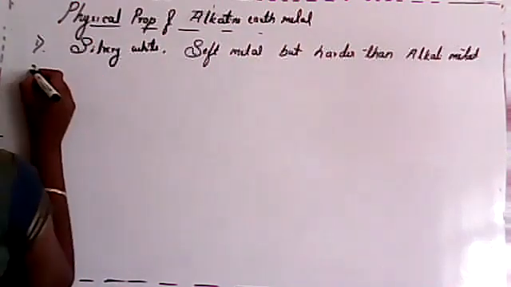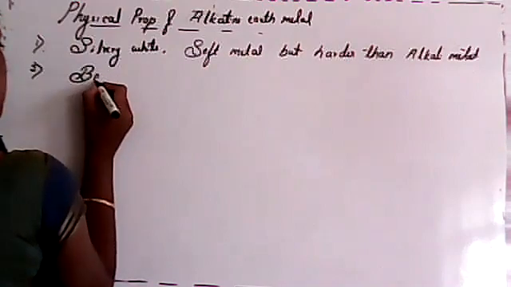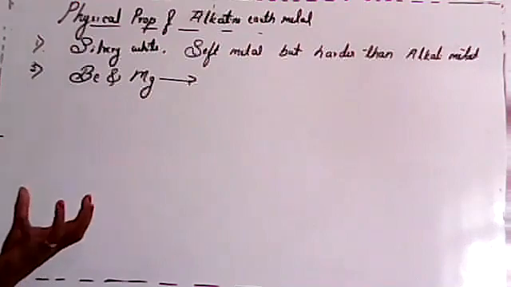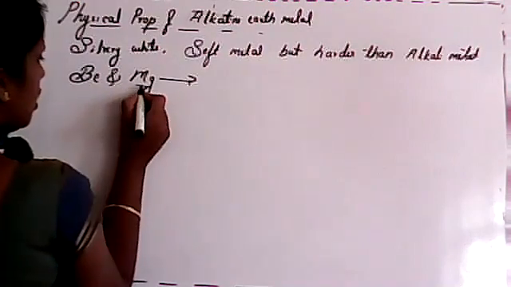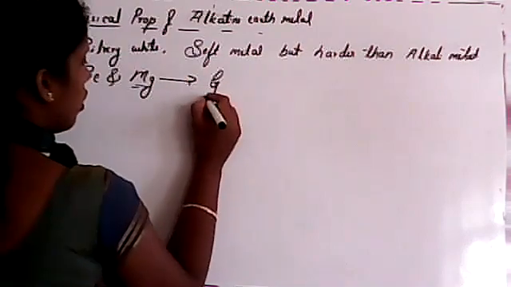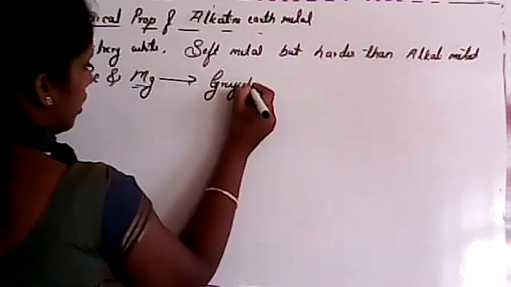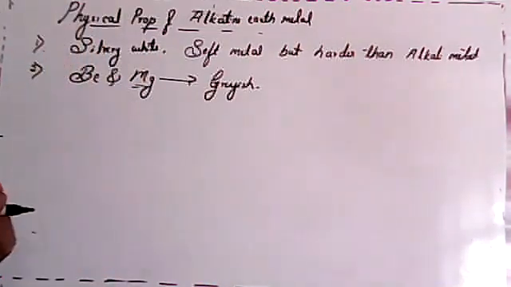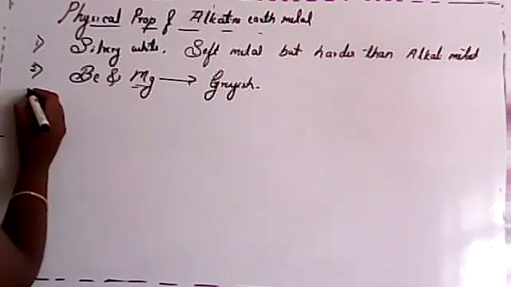And next one, second one, see, beryllium and magnesium is almost grayish in color. So you can see magnesium in the laboratory, okay, so it is almost gray color. Okay, it is almost gray, but it looks like silver white itself, but it is lightly gray color. Okay, so that is the difference. Or else we consider it as silver white itself.